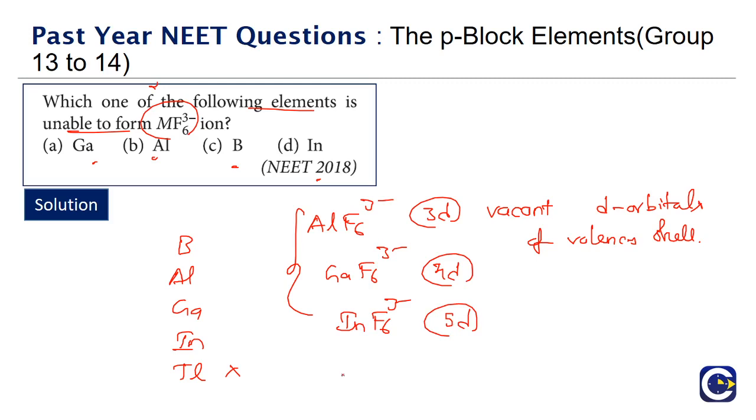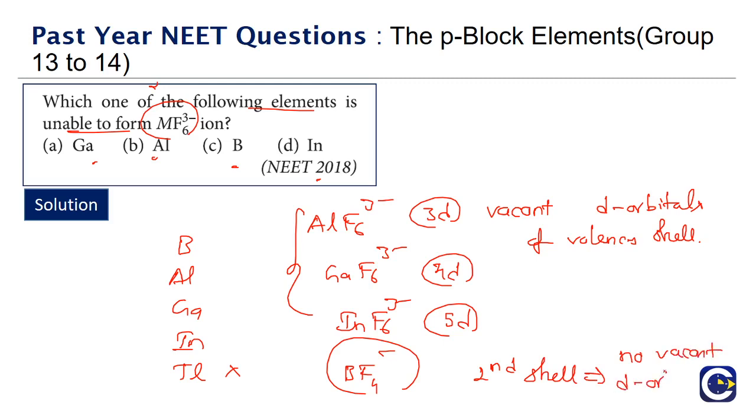So boron maximum can form BF4 minus. Boron will not be able to form BF6 3 minus, because its valence shell is the second shell, and the second shell has no vacant d orbitals, because the d subshell itself will start from the third shell. So the one that cannot expand its valency beyond 4 is boron.